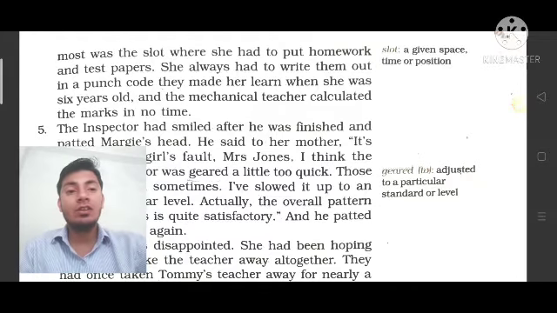And the mechanical teacher calculated the marks in no time, and because online test, when you go through, after just taking your examination they provide the answers also. In the same way, when she takes tests on her computer, very soon the teacher provides its answers also. They calculated the marks very soon also.